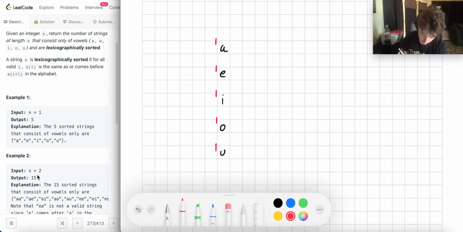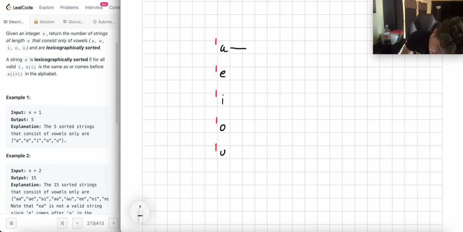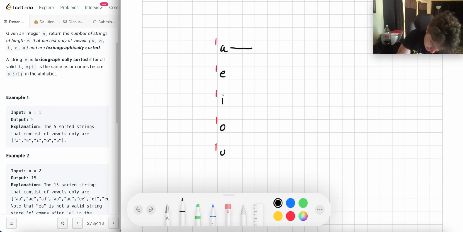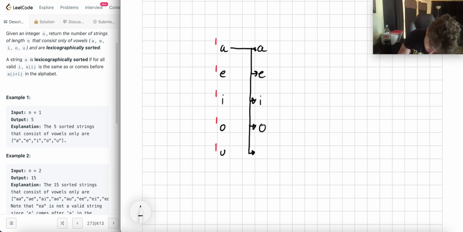Well, if I use A as the first character, the next character I can use is E. I could do that too. I could use the next character as A, but I could also use the next character as E, I, O, or U, because I can only use these 5 letters.